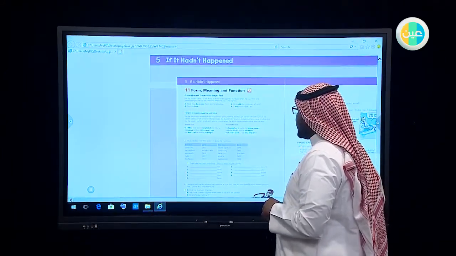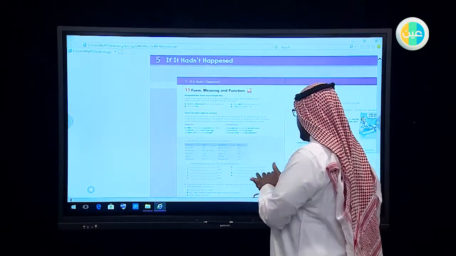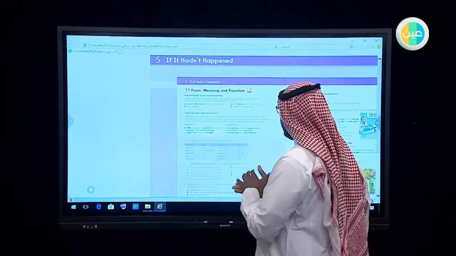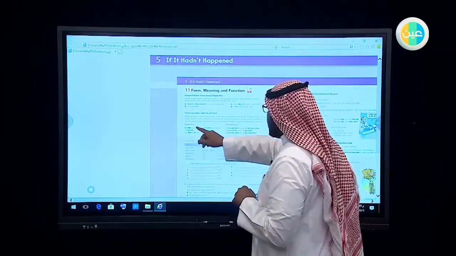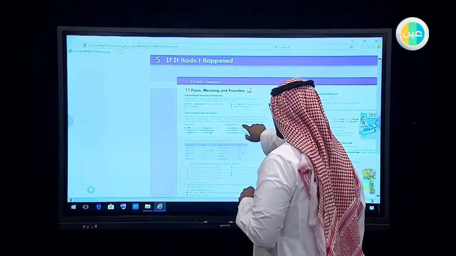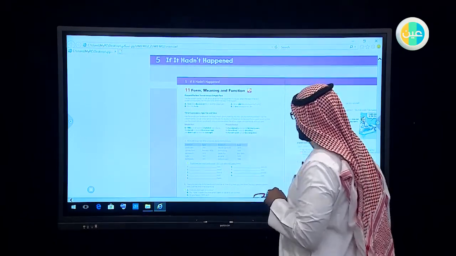So we use this to indicate the duration of the action. We use the present perfect simple with since to indicate when the action began. Since yesterday, since last June.